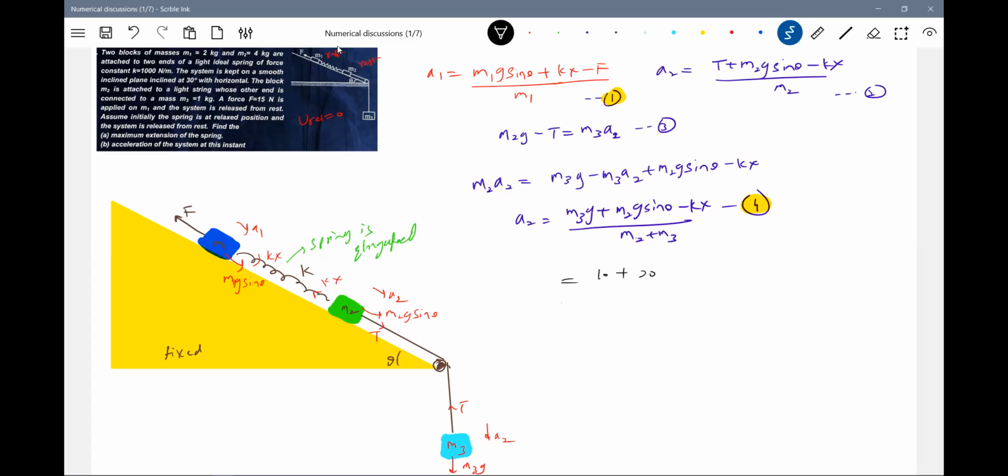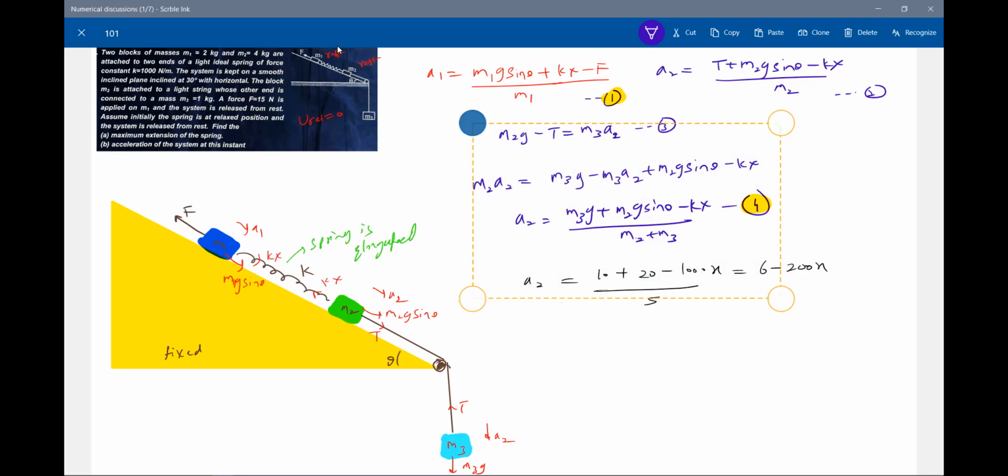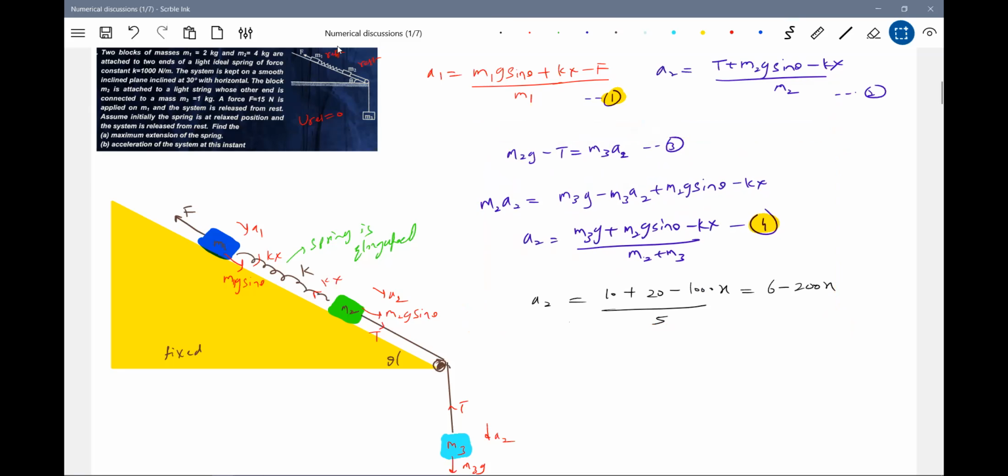So this will be 20 minus spring constant 1000 times x, over M2 plus M3, which is 5. 30 minus 5, this will be 6, this will be 200x. We can save time rather than writing those lengthy equations. I think when you do this, you'll get a better picture also.